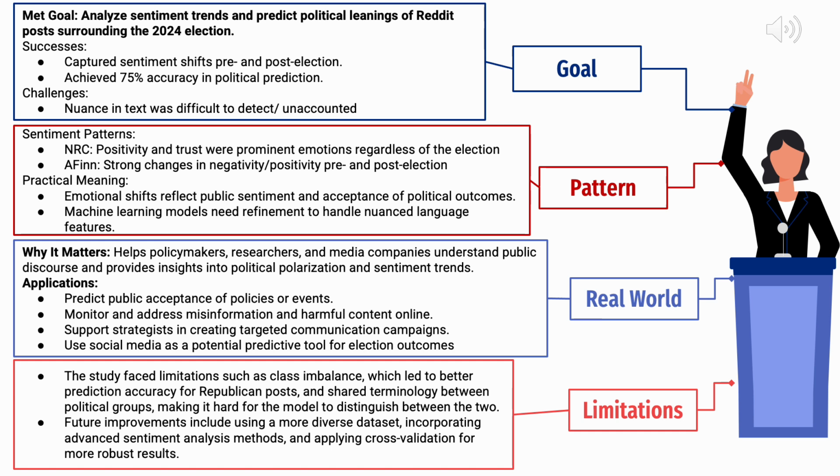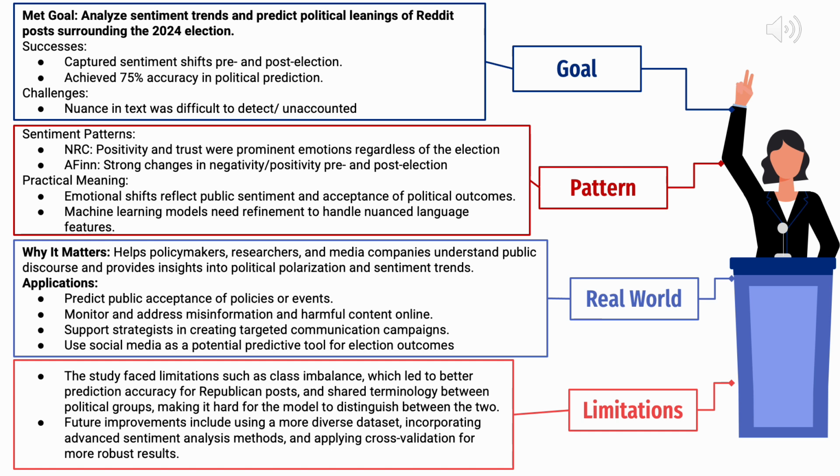And lastly, we have some further concluding analysis for our project. So to recap, our goal for this project is to analyze sentiment trends and predict political leanings of Reddit posts surrounding the 2024 election. And we met this goal. Some of our successes include the fact that we were able to capture sentiment shifts before and after the election, and also that our SVM model achieved 75% accuracy in political prediction. Some challenges, though, were that the nuance in text was difficult to detect or just went unaccounted for.